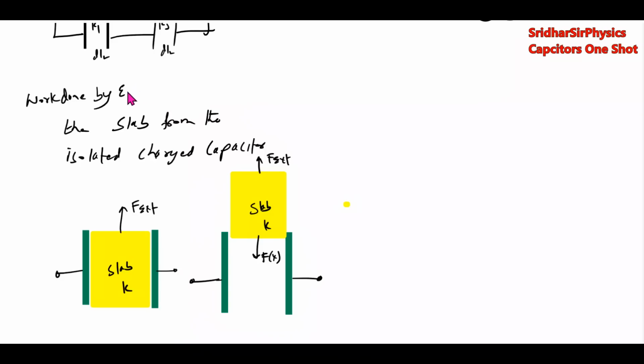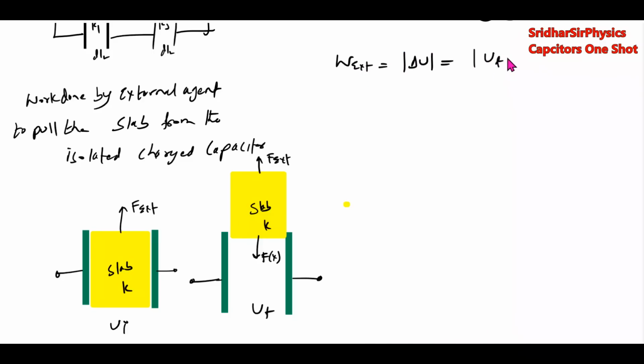Let me rewrite properly: to pull the slab from the isolated charge capacitor. So with initial energy Ui and final energy Uf, the work done by the external agent should be equal to mod of delta U, which is Uf minus Ui.